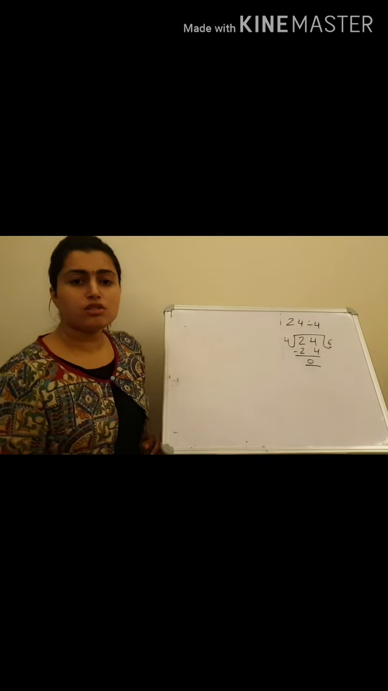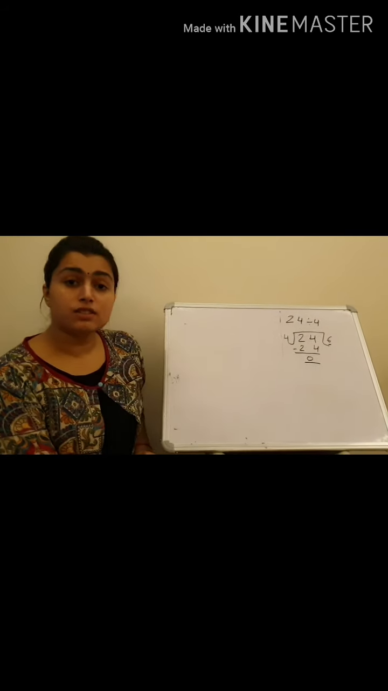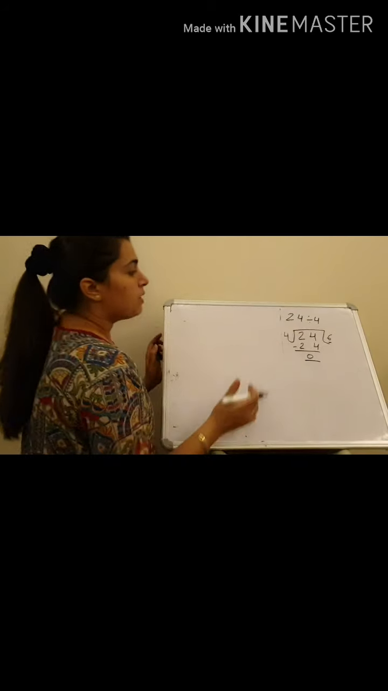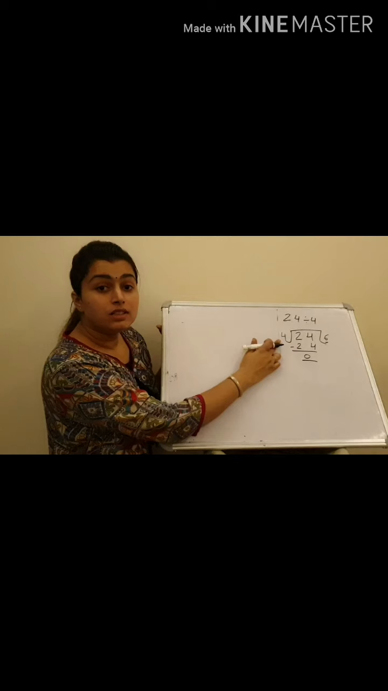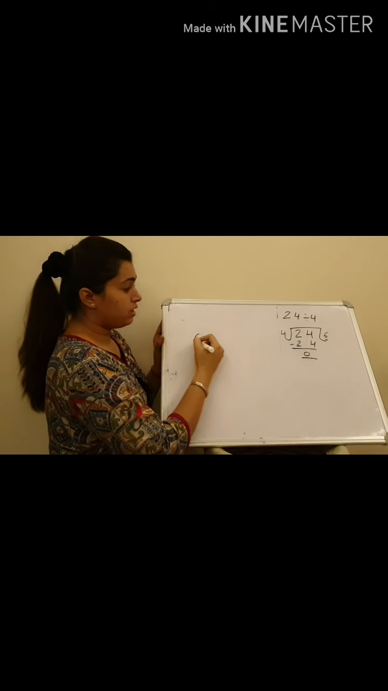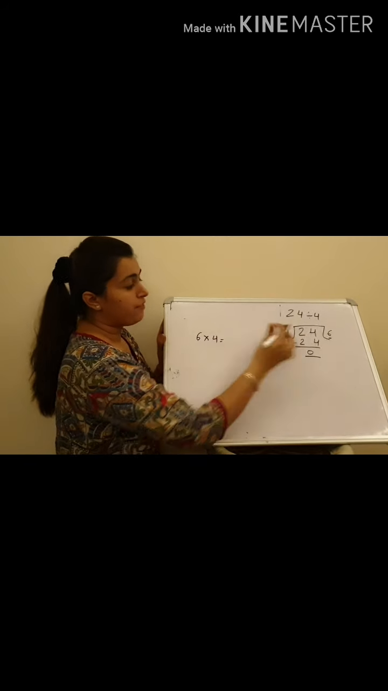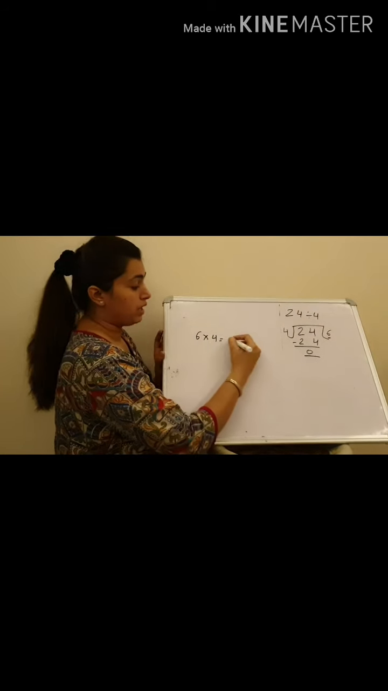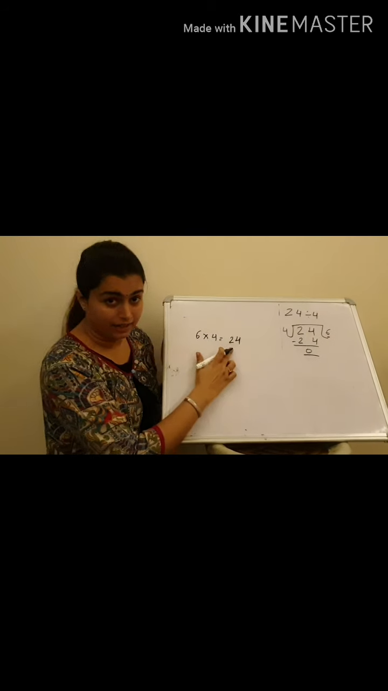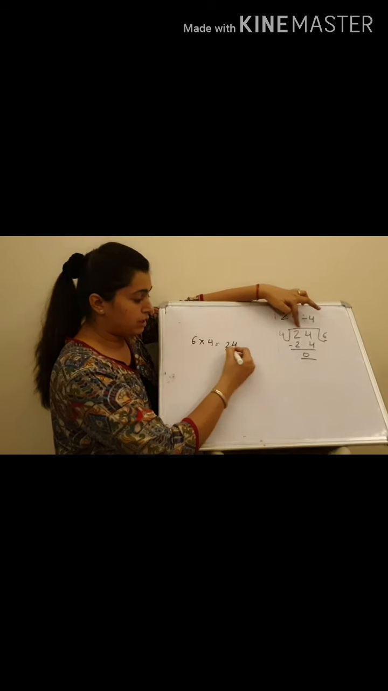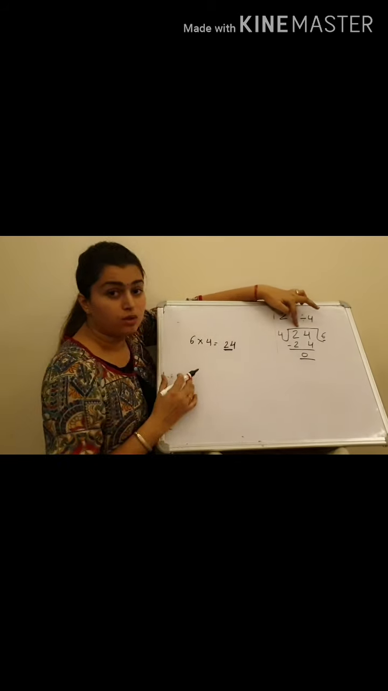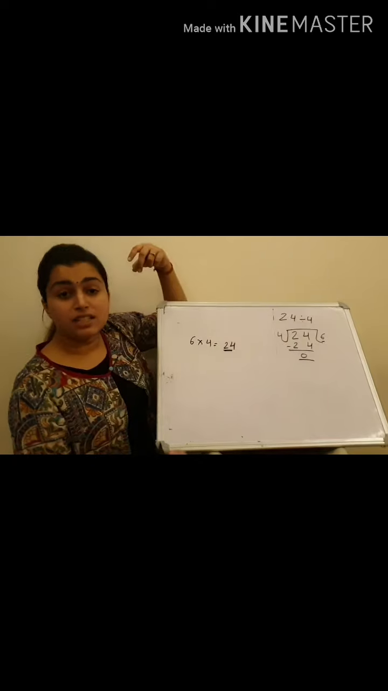So I can cross check whether my quotient is correct or not. How? By multiplying the quotient with the divisor. Like I am multiplying 6 into 4. If I multiply these two numbers, the answer which I am getting is equal to the dividend. Here I am getting 24 and here is also 24. So it means my answer is correct.